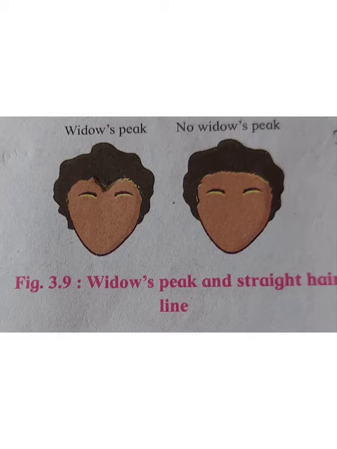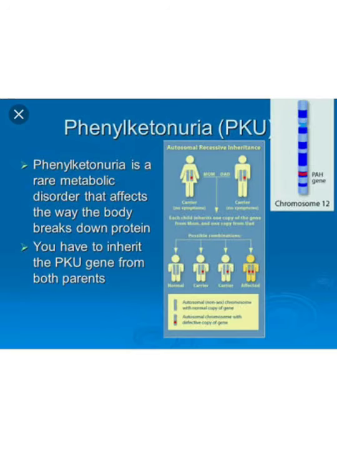Then the next disease is phenylketonuria. Phenylketonuria is a rare metabolic disorder that affects the way the body breaks down protein. It is an inborn metabolic disorder caused due to a recessive autosomal gene, and the PKU gene is inherited from both parents, from mother and father also.